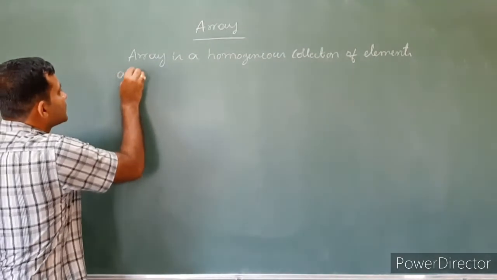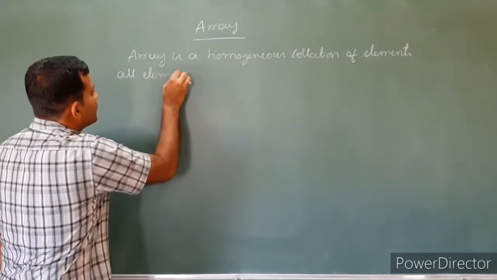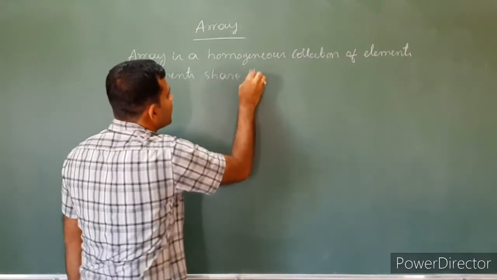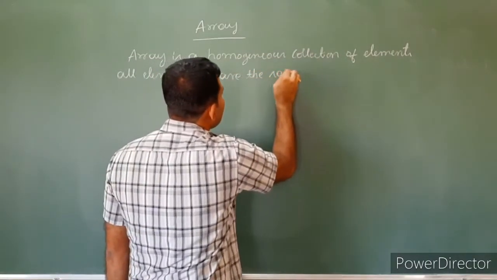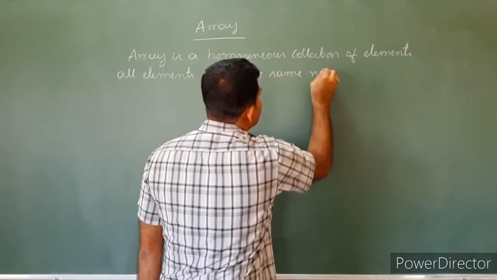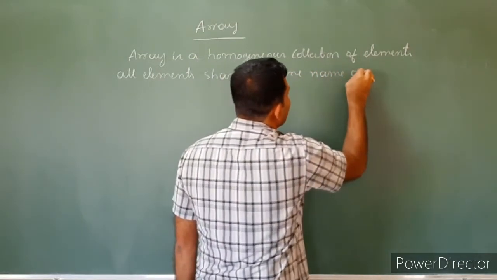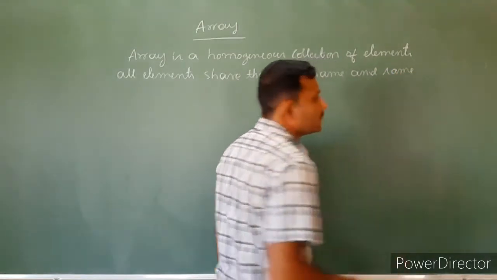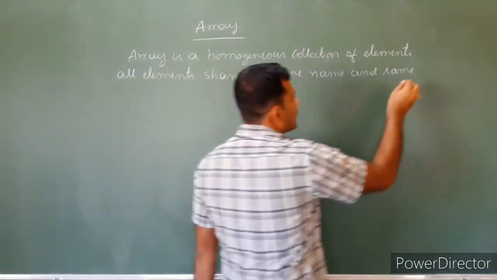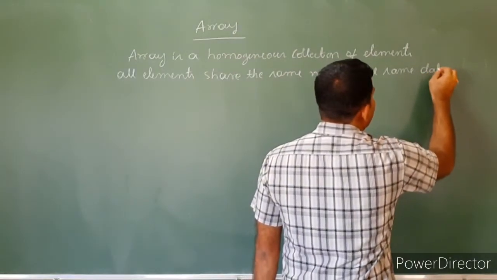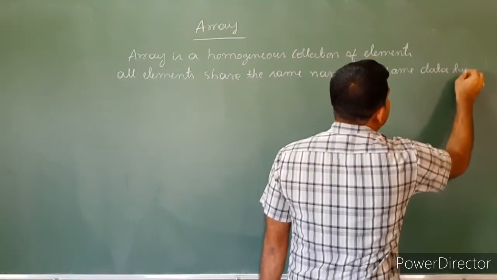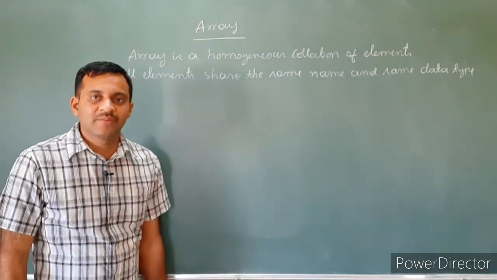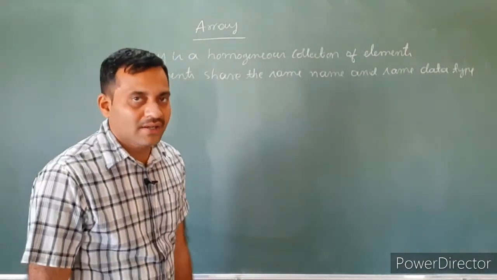Array is a homogeneous collection of elements. All elements share the same name and same data type. That is the definition of array. It is a homogeneous collection of elements. All elements share the same name and same data type.